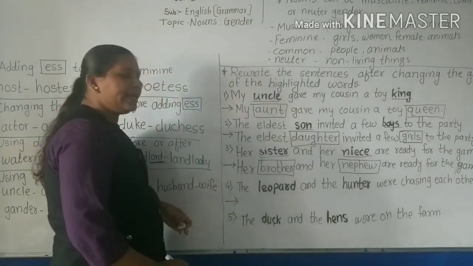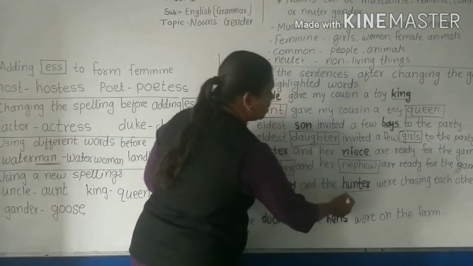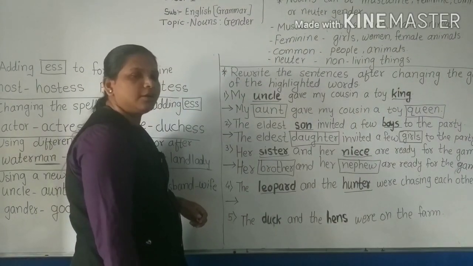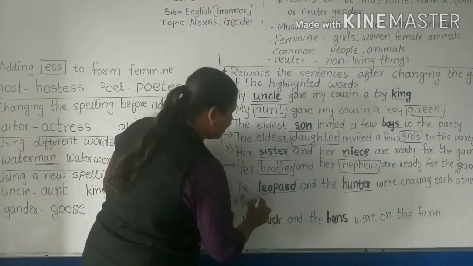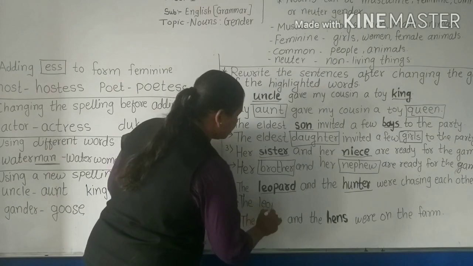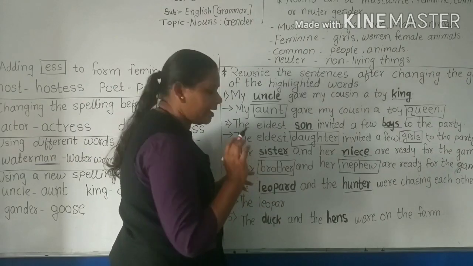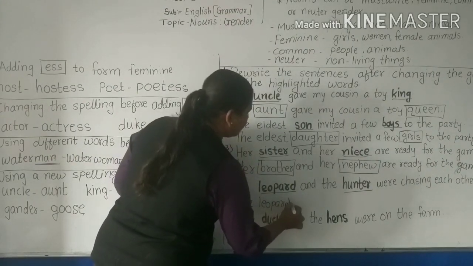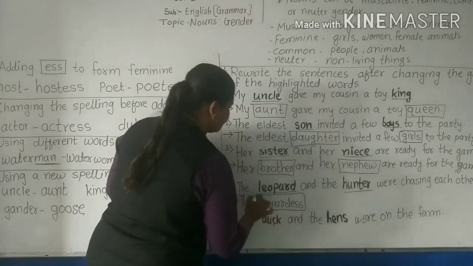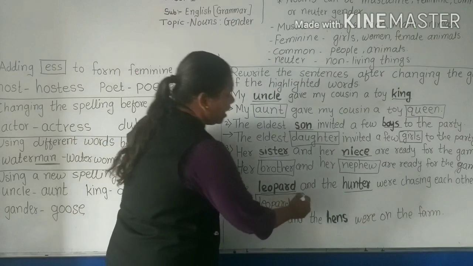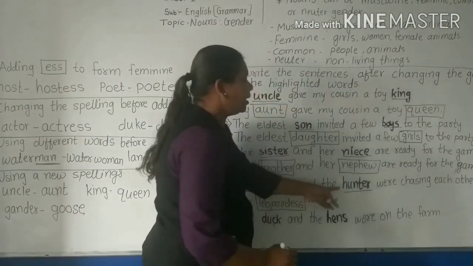Okay. See the second last sentence. The leopard and the hunter were chasing each other. So I will write here the feminine gender of leopard: add ESS, so it will become leopardess. The leopardess and the hunter.